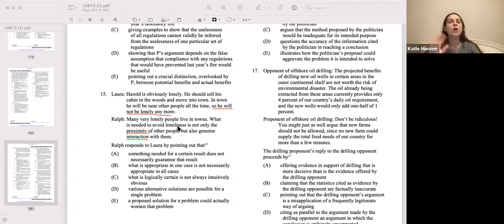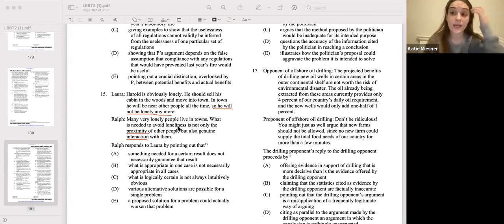So going into it, we're looking for something that says just because you have one thing doesn't guarantee the result if you're missing something else, or maybe only having one component is not enough to give a result, something along those lines. All right, here we go. Ralph responds to Laura by pointing out that something needed for a certain result does not necessarily guarantee that result.